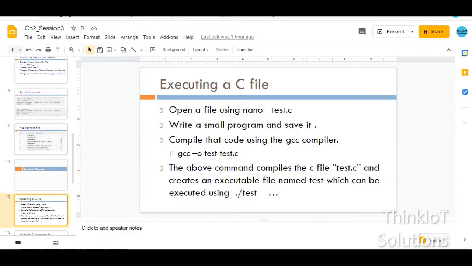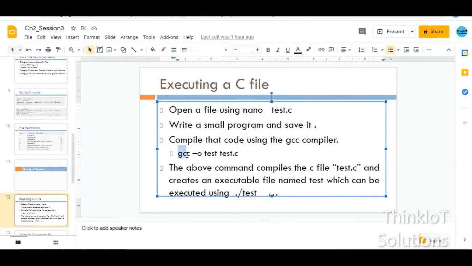So basically the file creation is the same, that is you have to use nano and the file name, and once you do that you have to use a compiler to compile it, because the C code needs a compiler. So we have a compiler called GCC that is already installed in the Linux OS. We use gcc -o, and we will give a name of the executable file here. The name can be anything, it should be a valid file name, and this is so that it creates an executable file on that name after you compile it.